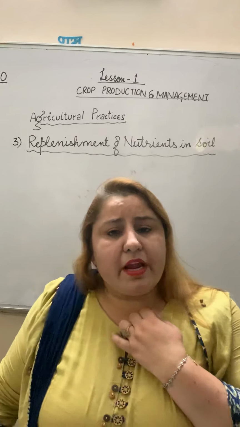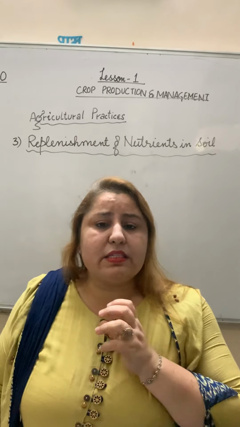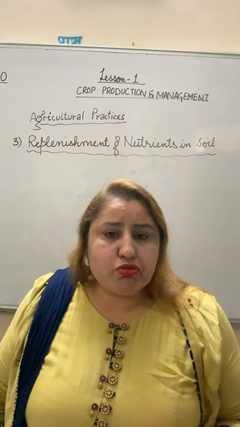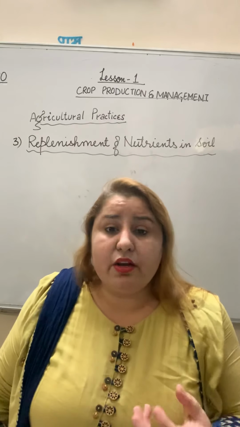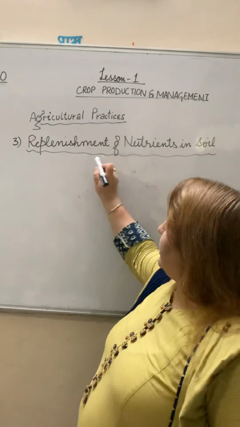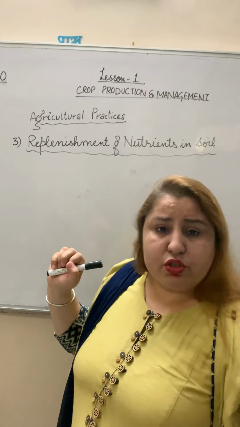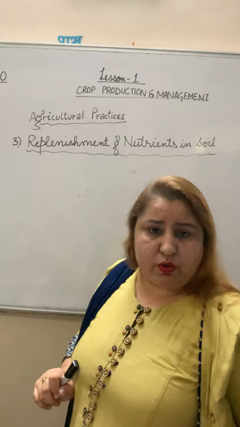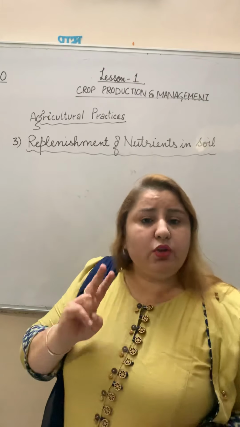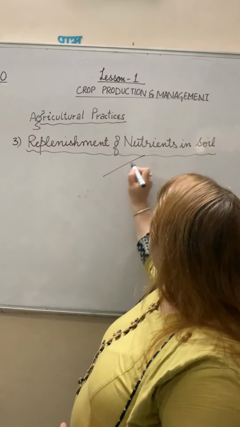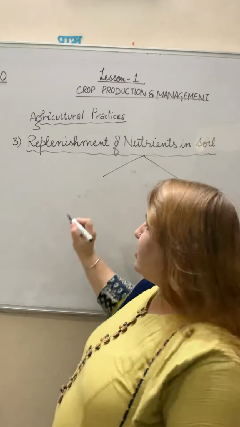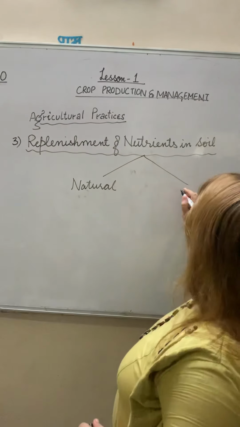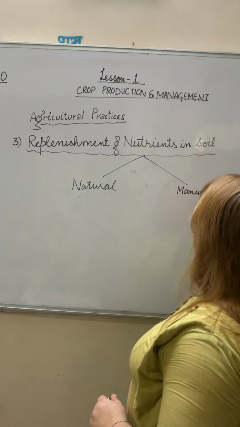Before we start replenishment of nutrients in the soil, let us discuss what we mean by nutrients. As we need to grow, we need some food. Those are the nutrients we take. Similarly, plants take nutrients from the soil for growth and development. How will they obtain them? There are two different ways of obtaining nutrients in the soil. Number one is the natural way, and number two is manures and fertilizers.